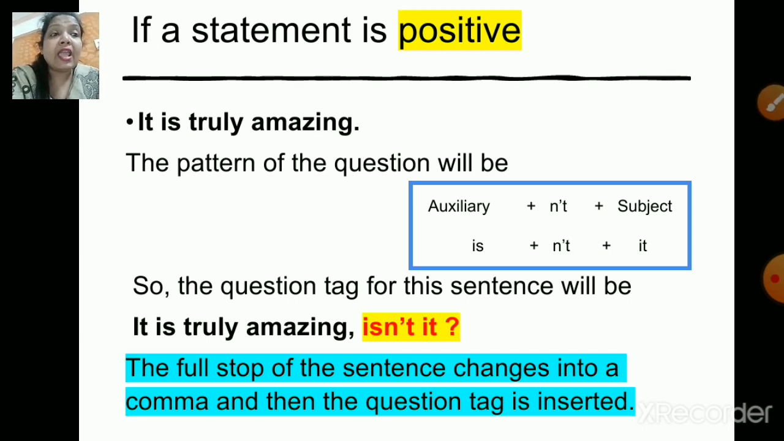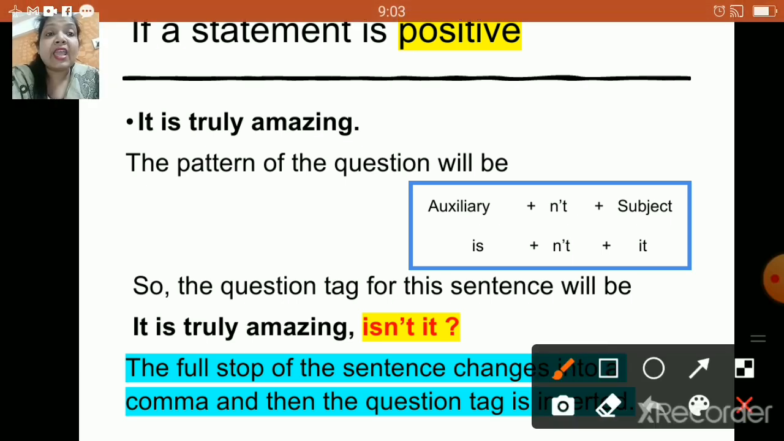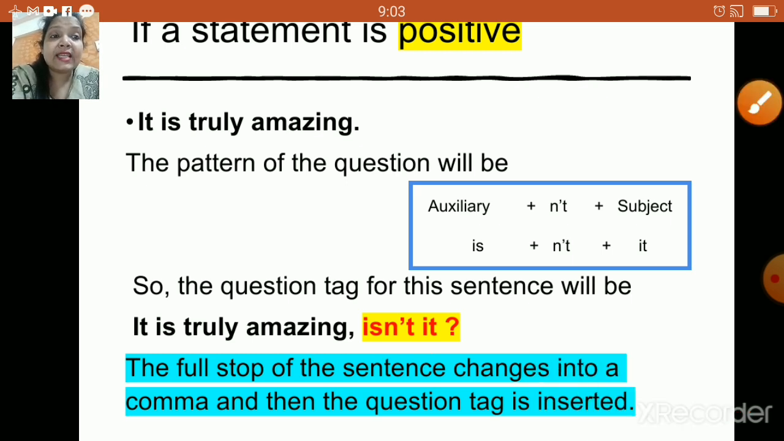Now if you check over here properly, children, what we have done is we have removed the full stop from here, and that particular full stop we have changed into comma, and then we have added the question tag, right? So the full stop of the sentence changes into a comma, and then the question tag is inserted, right? Okay, now the next one.